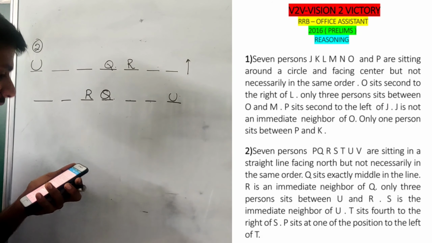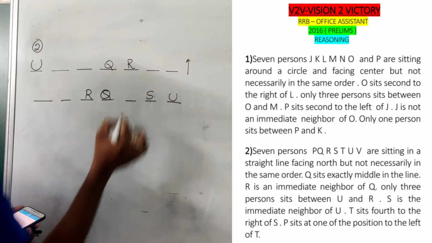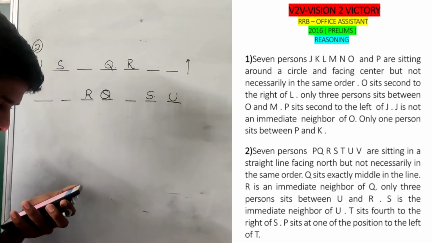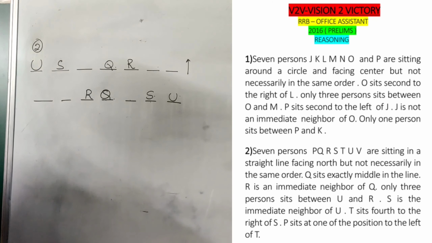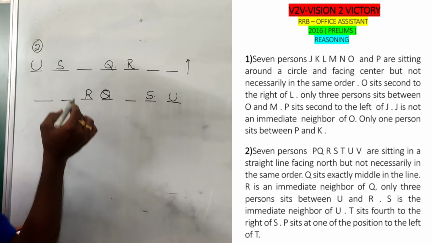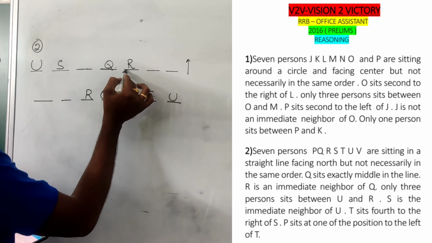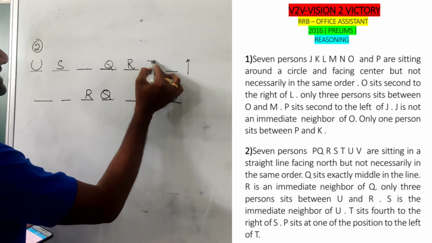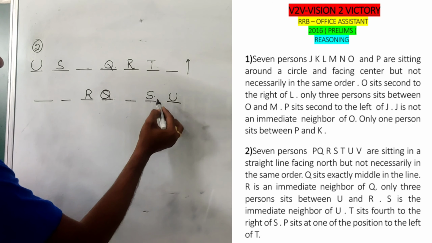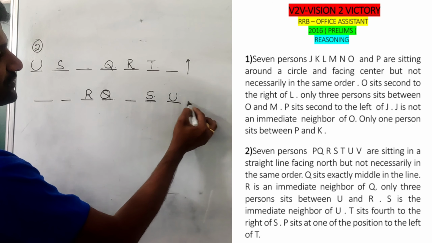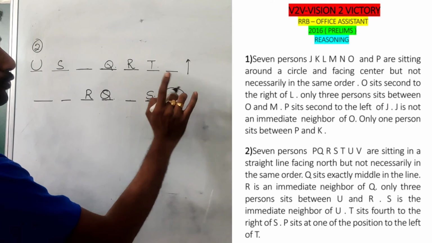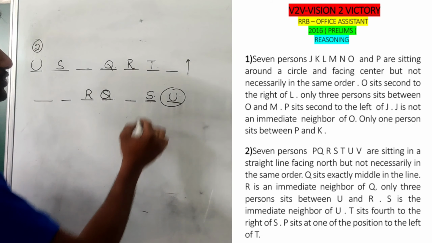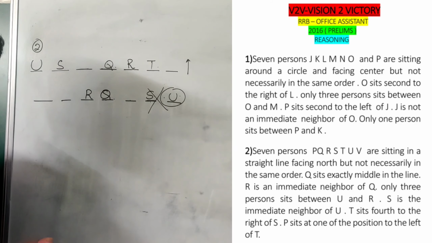S is the immediate neighbor of U, so S is here. T sits fourth to the right of S, which means first right, second right, third right, fourth right. T is fourth to the right of S. In the same way, here there is no position on the right side, because on the right side we have only one place, which is already occupied by U. That's why you can eliminate this possibility.